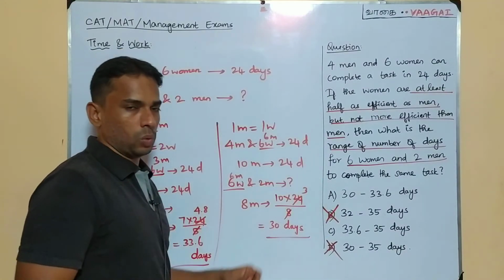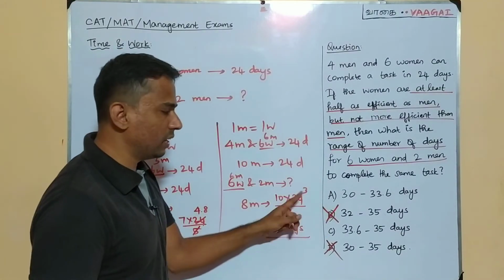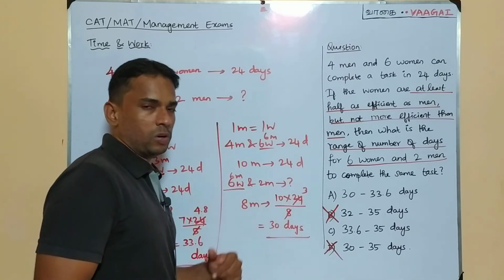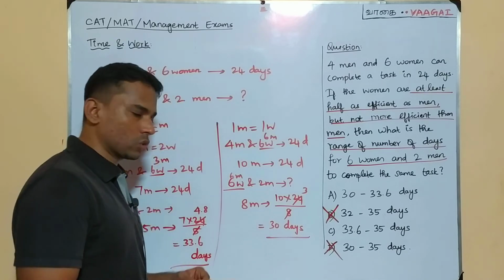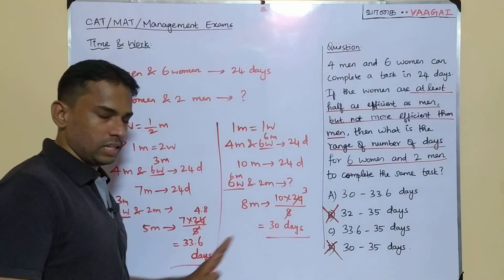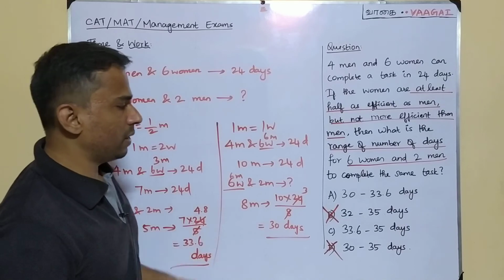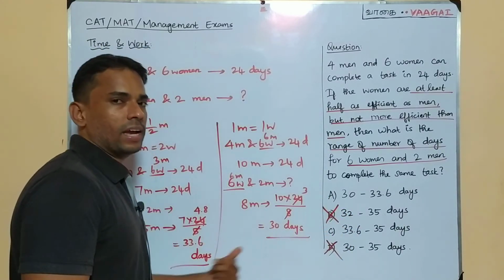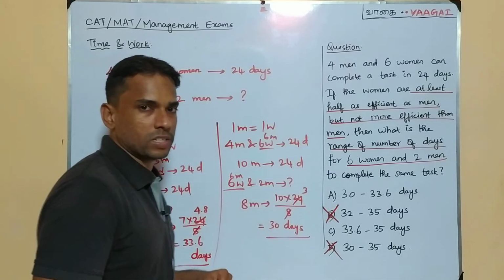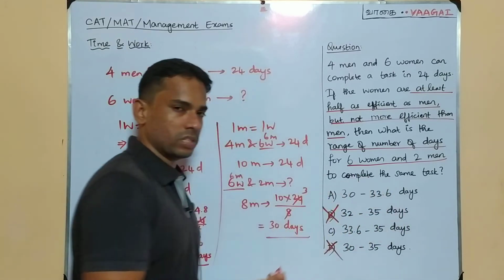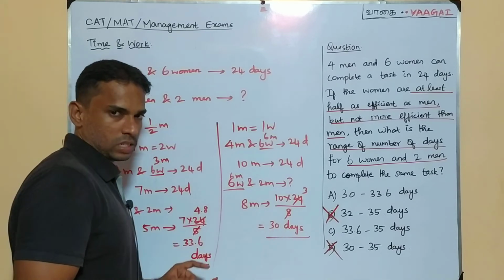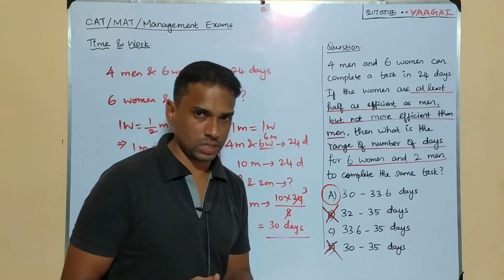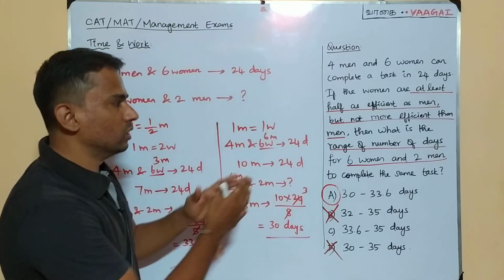With that only we were able to filter 2 options. We eliminated 2 options and we held the other 2. And here we have the other extreme also, we are able to find it. That's going to be 30 days. So our range is going to be these 2 days. These are going to be the extreme numbers of days, and option A has exactly these extremes mentioned, 30 to 33.6. That's what we got here as the 2 possible extreme numbers of days. That means option A, 30 to 33.6 days, is going to be the answer for this question.